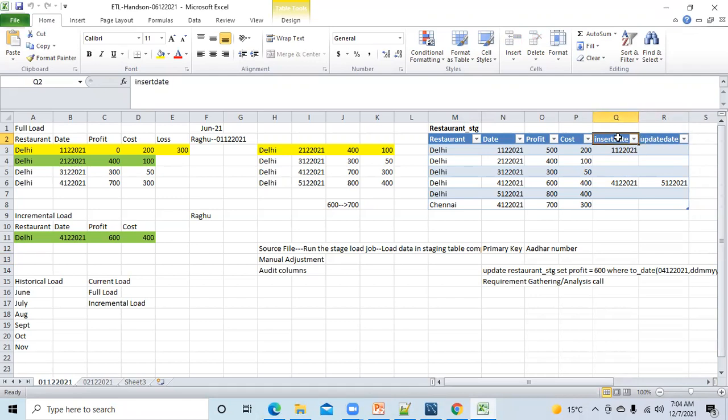In some projects, you will find some more columns in audit columns, like current indicator, active flag, and many other columns. But in our scenario, we have inserted and updated as audit columns. But don't think that all the date columns you have are audit columns. No, it is not like that.